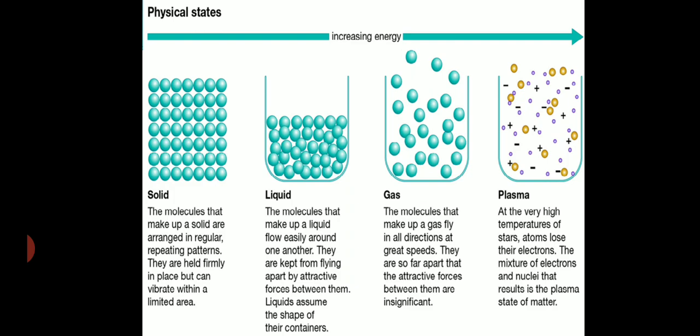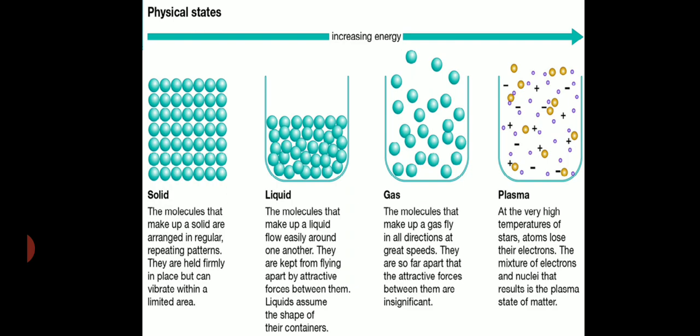If we see the properties of the particles of the states, first of all, the solid state: the molecules, or we can say the particles, are arranged in regular repeating patterns. They are held together firmly, means very tightly, in a place, but they can vibrate within a limited area. So they have fixed shape and fixed volume, and they are rigid also. We are talking about the solid state.